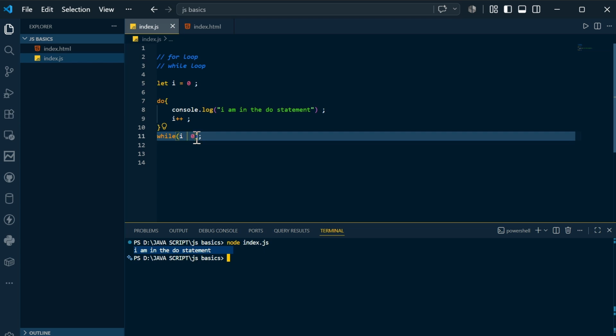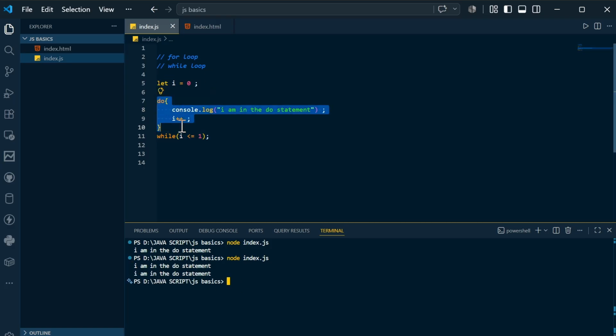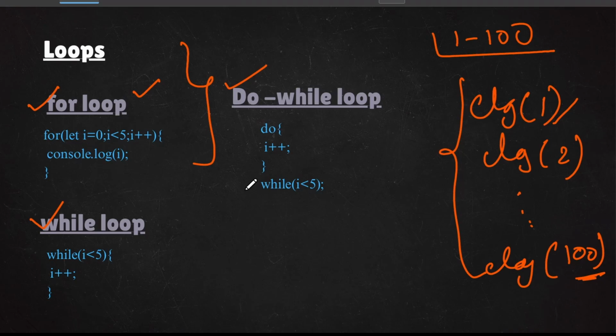If I mention i less than or equal to 1, if I remove this 0, and compile and run, you can see it is printed one time because automatically it prints one time. Then it has to print another time, so it went to the do statement and ran again. So I hope you got the three loops.